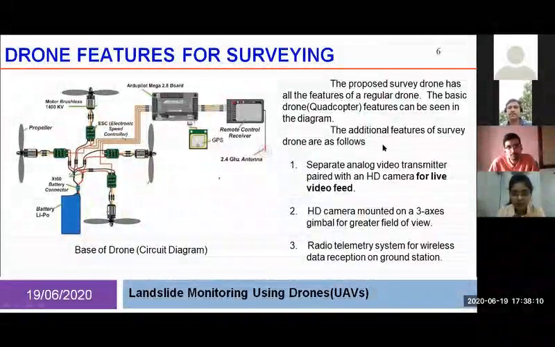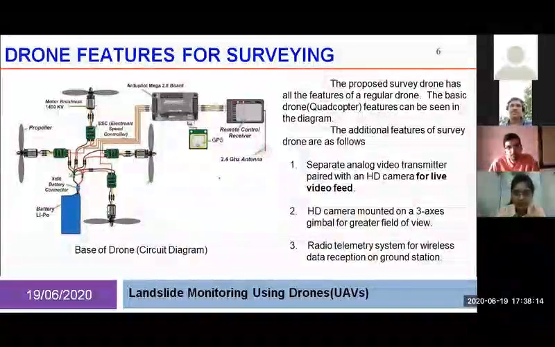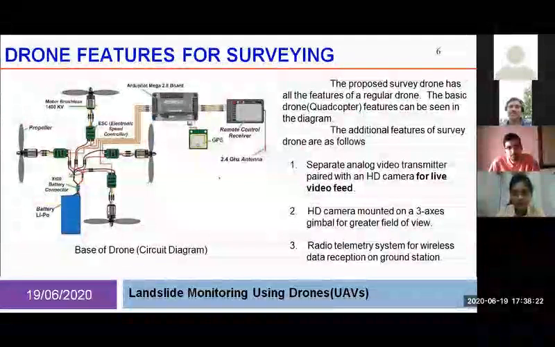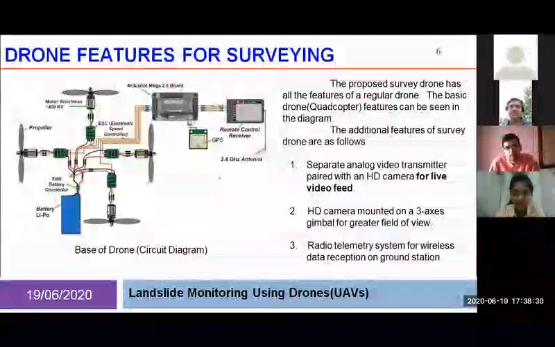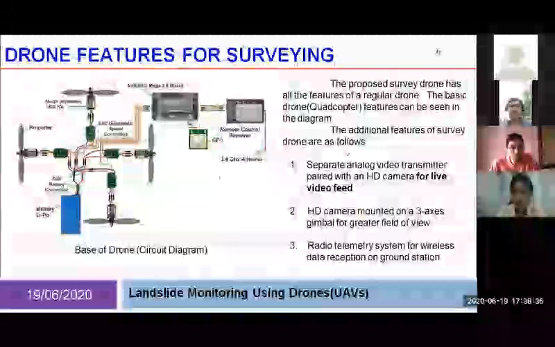Our survey drone consists of these, and we add some extra features for survey. They are as shown in the PPT. Firstly, a separate analog video transmitter paired with an HD camera for live video feed. Second, an HD camera mounted on a 3-axis gimbal for a greater field of view. Third, a radio telemetry system for wireless data reception on the ground station.